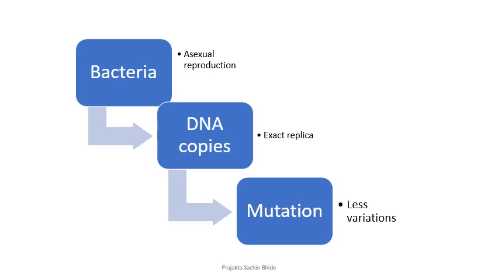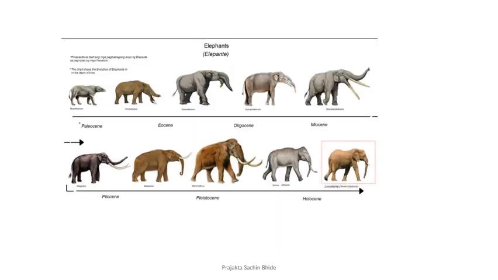However, now look at this picture. What do you see? There is a big change of variation that has occurred, and finally we say that a species has evolved. Why is this possible? This is possible because there is sexual reproduction which results in a lot of variation.